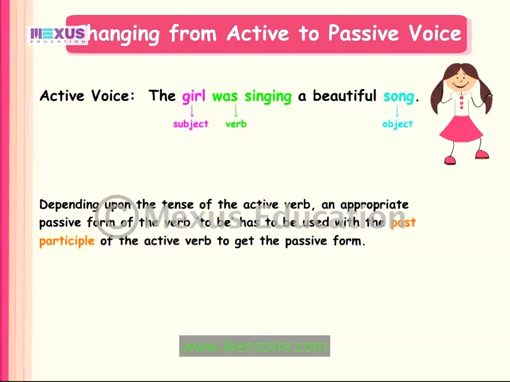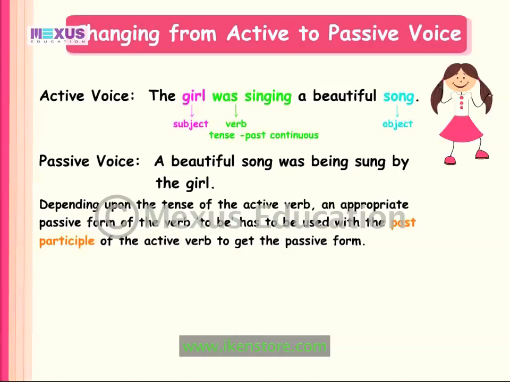In this sentence, the tense of the active verb was singing is past continuous. The passive voice of this sentence will be: A beautiful song was being sung by the girl. The appropriate passive form of the verb to be in this case is was being. The past participle form of the active verb sing is sung.